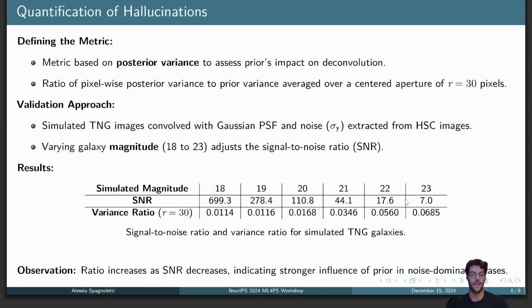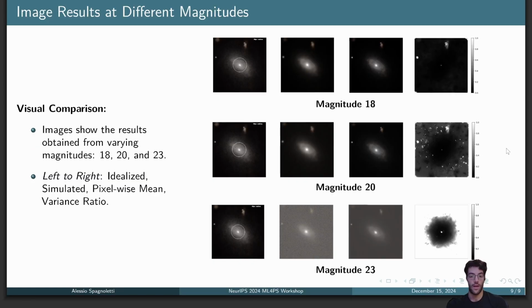We can see in these images that when we add more noise, like in this case where the signal to noise is very low, the reconstruction quality is lower. This means that our variance mean is positively correlated to the noise that we inject, and thus, when this number is high, we are quite uncertain about the reconstruction.